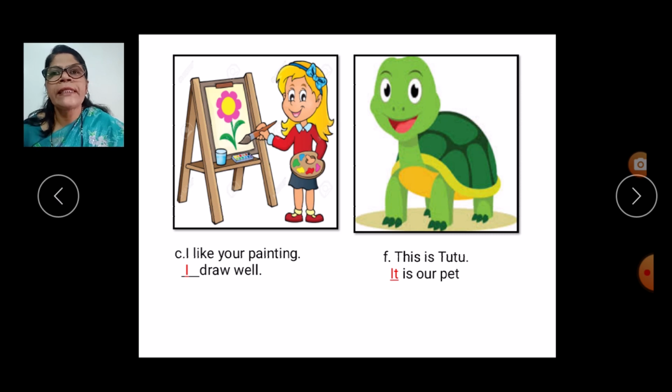In this one, we can see the girl painting here. So you say, I like your painting. I draw well. This is Tutu. It is our pet. Again once more. I like your painting. I draw well. This is Tutu. It is our pet.